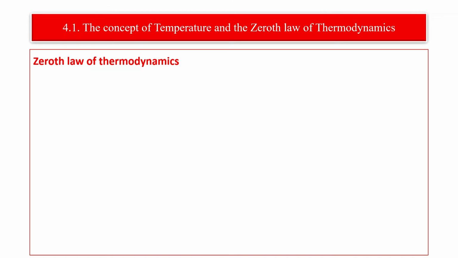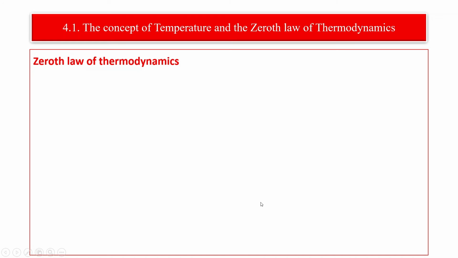So if we take thermometer system A and insert it into one of the systems, let's say system B, and the thermometer reads 50 degrees Celsius, and then we take that thermometer to the second system, system C, and it again reads a temperature of 50 degrees Celsius, in this case we can say that system A and system B are in thermal equilibrium, and system A and system C are in thermal equilibrium. Therefore, it is possible to say that B and C are in thermal equilibrium.